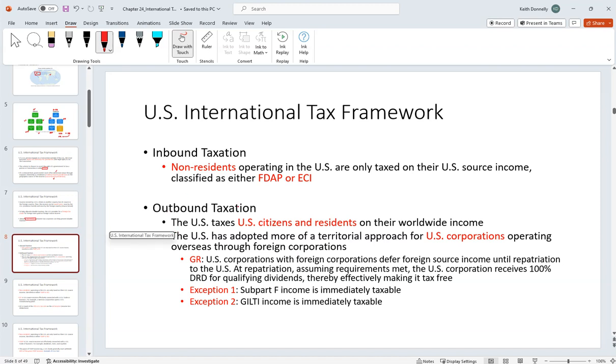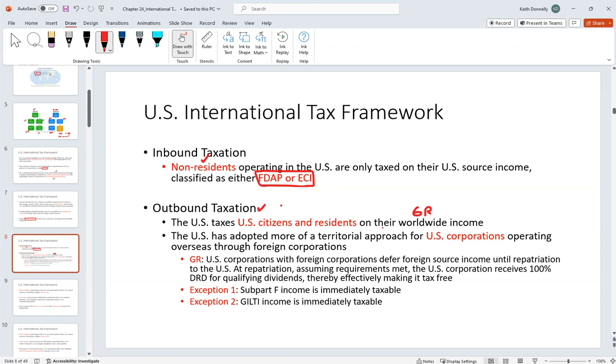In this framework with inbound and outbound taxation, non-residents are only going to be taxed on their FDAP income, fixed, determinable, annual, or periodic, which tends to be passive income, or their effectively connected income, which tends to be more active income. We'll talk about this. With regard to outbound taxation, the general rule is worldwide taxation.